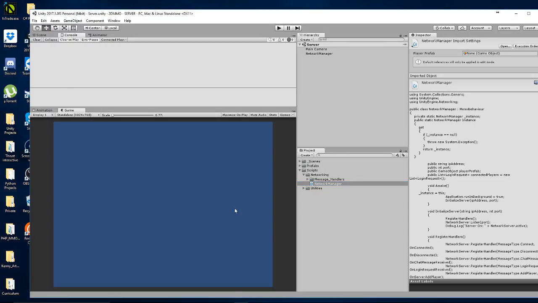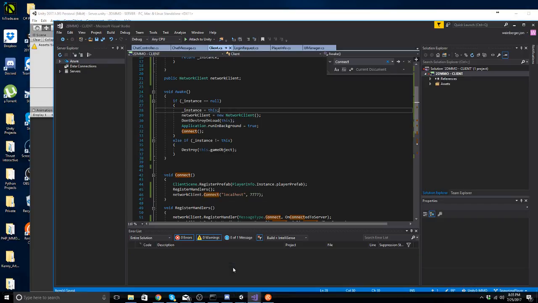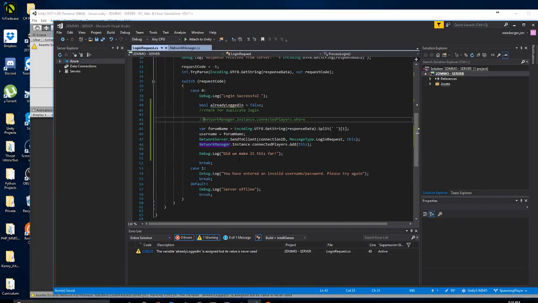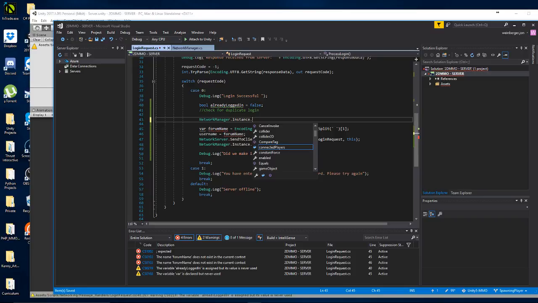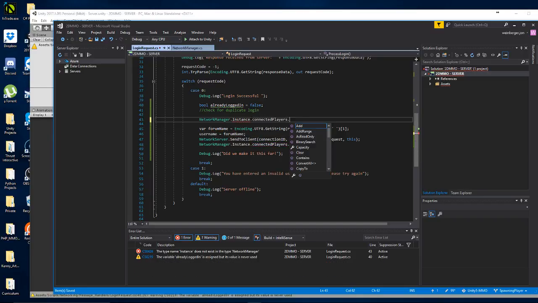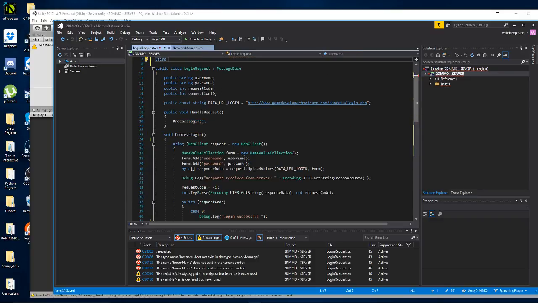Save this, let me go over to here, let it recompile. Okay, let's try that again. We have .Instance, .ConnectedPlayers. Why can't I do Where? Oh, wait, what did I just do? Oh, okay, hold on. I removed something I should not have removed, I think. Let me add that foreach stuff back.